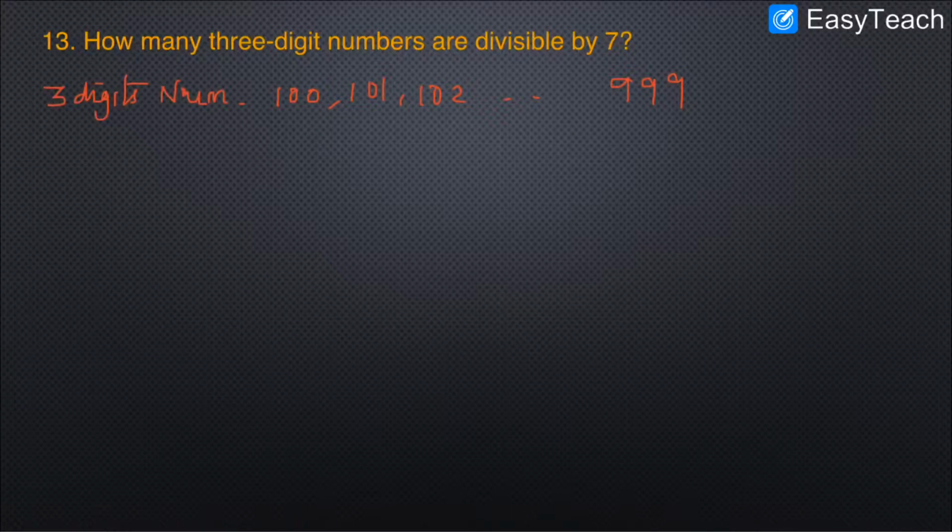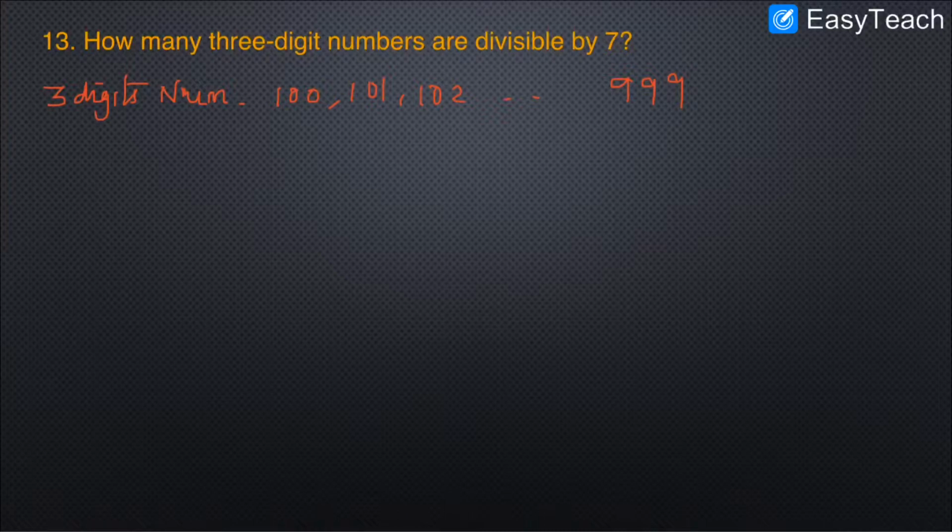But in our question, what is asked? How many 3-digit numbers are divisible by 7? Which means how many numbers are divisible by 7 in this range, from 100 to 999. In this case, we don't know anything: the first number A, the common difference D, and the last number, the nth value. But the clue is given: it should be divisible by 7.